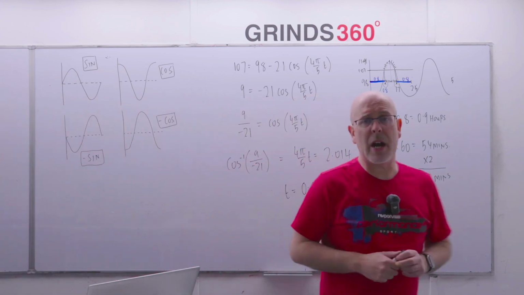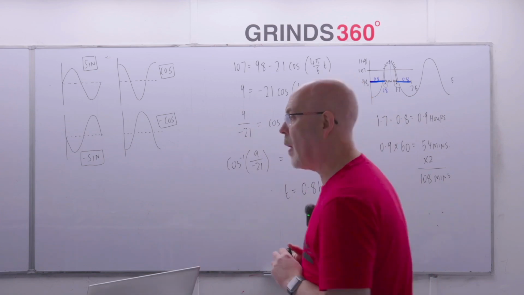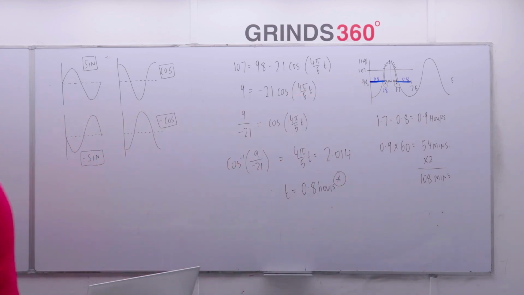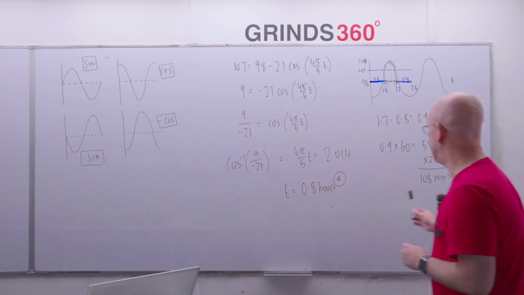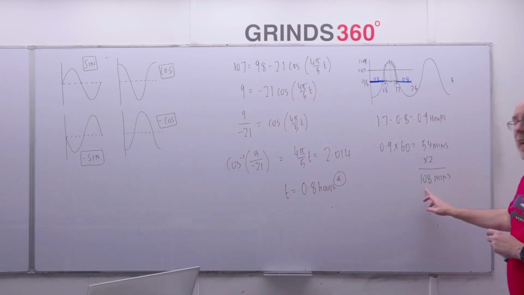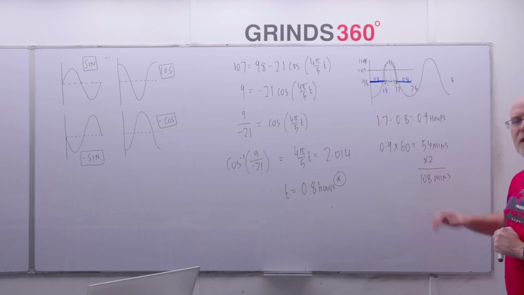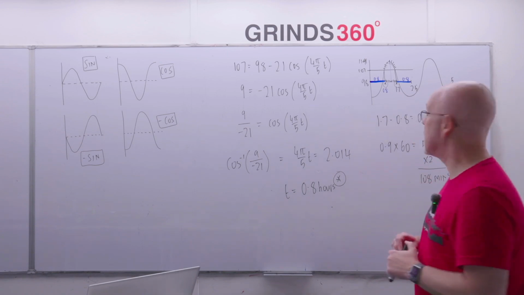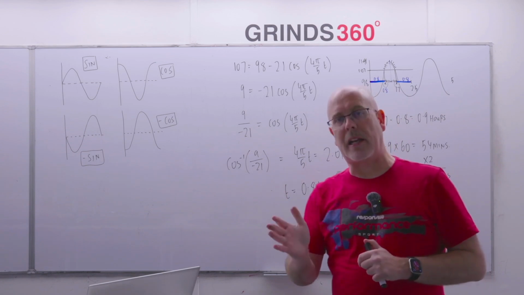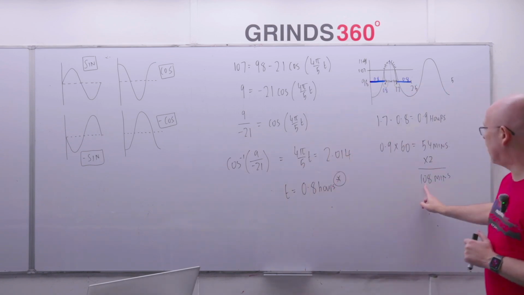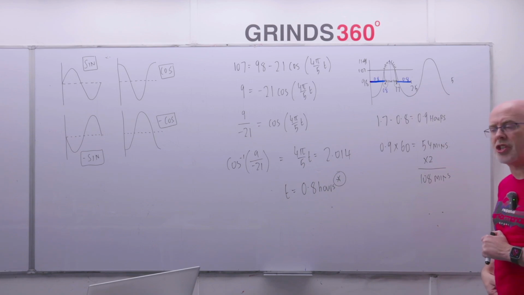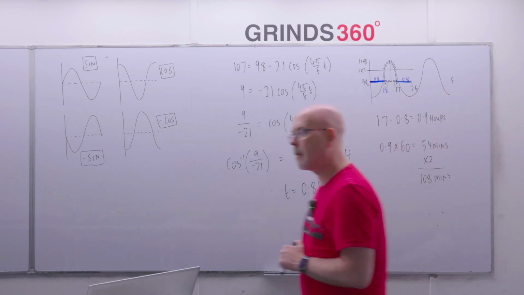Would you lose marks if you separate hours and minutes? No. That's a good question, Michael. Would I lose marks here if I split this into hours and minutes? If I gave that as 1 hour 48 minutes, no, 100%. As long as your answer has minutes in there, that's perfectly fine. If you gave the answer as 1.8 hours, you'll be penalised 1 mark, because it's in the wrong form. But if you wrote that as 1 hour 48 minutes, that's perfectly correct.